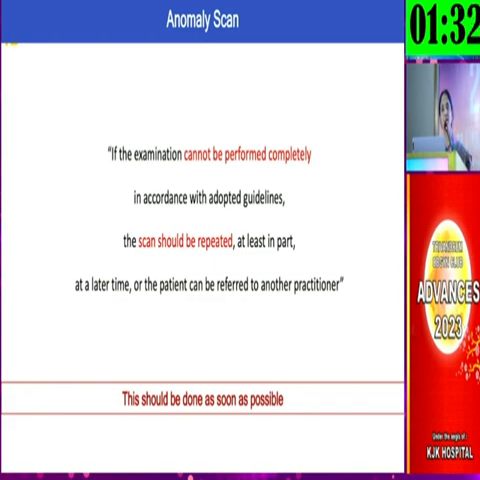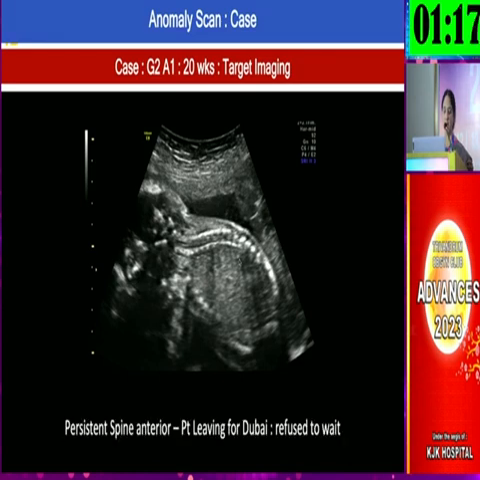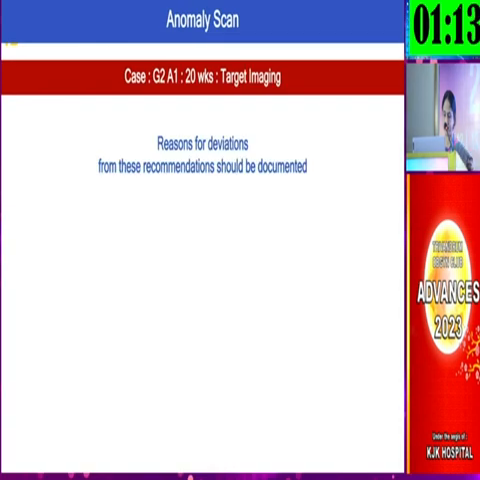We can ask the woman to come back and complete the scan. Here is a case scenario: second gravida, first miscarriage, 20 weeks. She came for the targeted imaging. We tried 4-5 times, but the spine was always anterior, and the patient refused to wait because she had to catch a flight to Dubai.